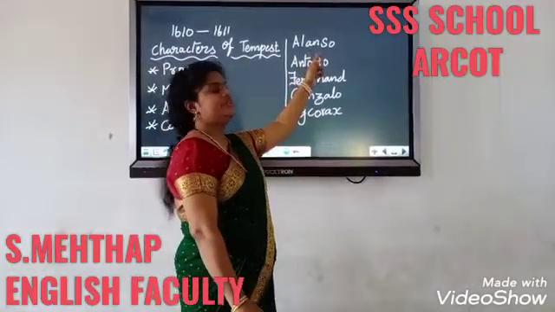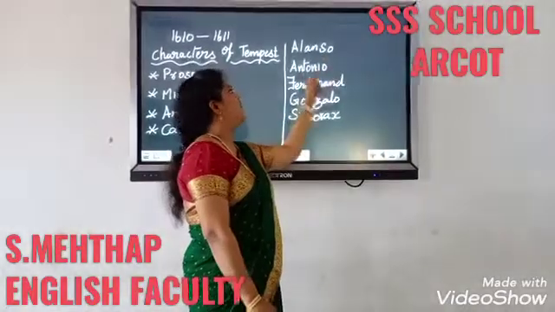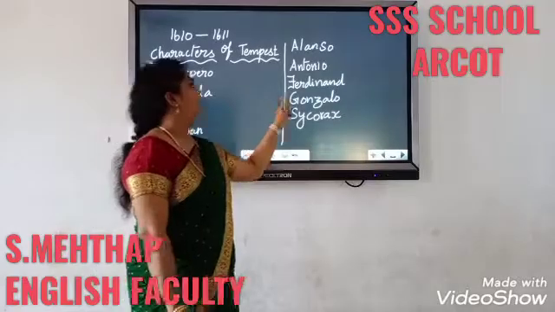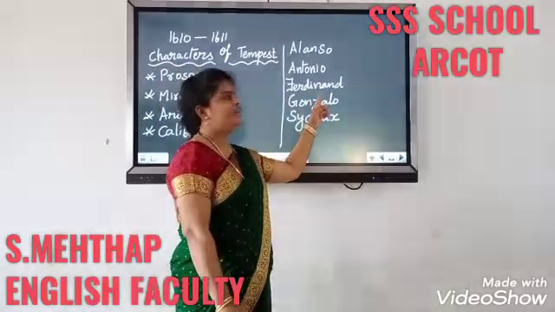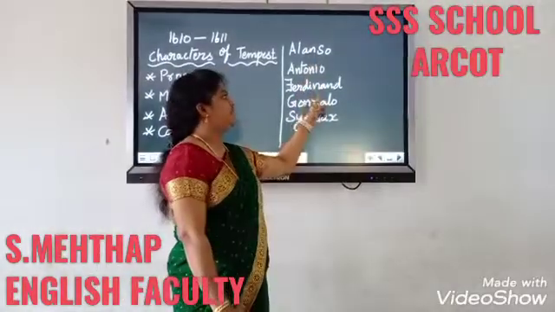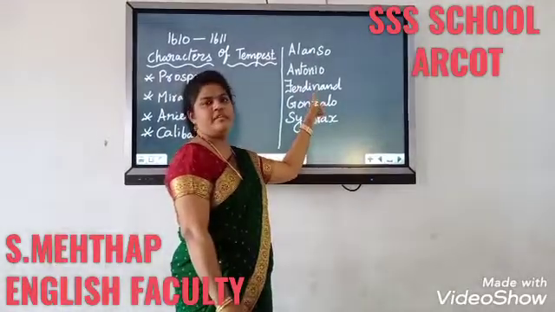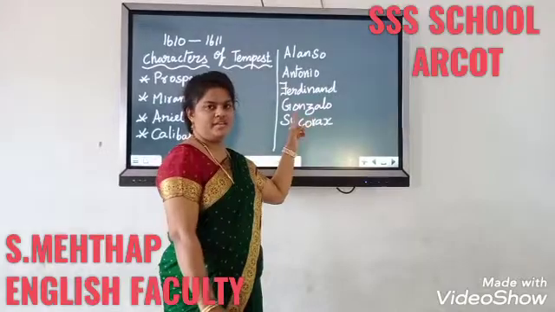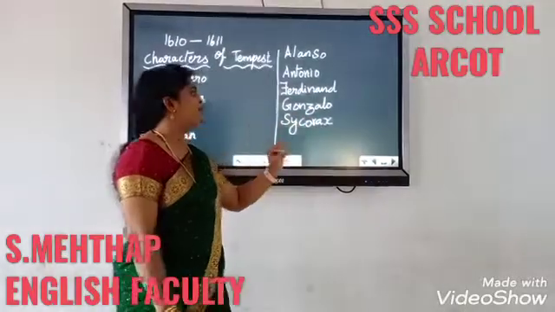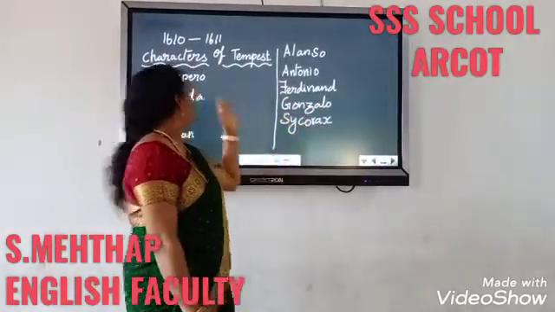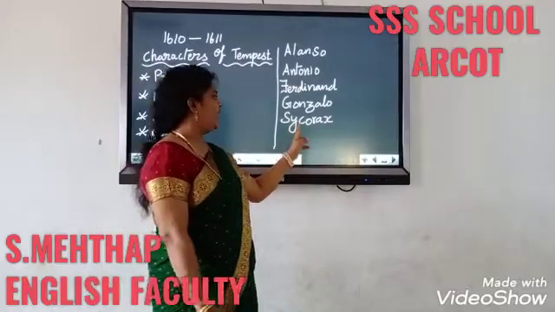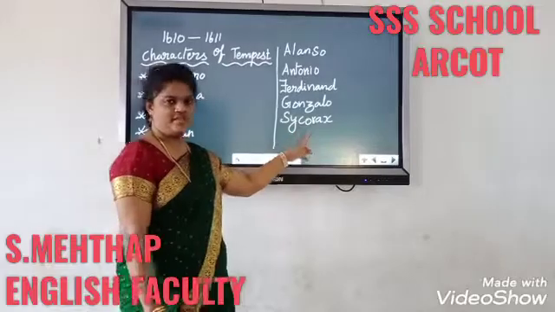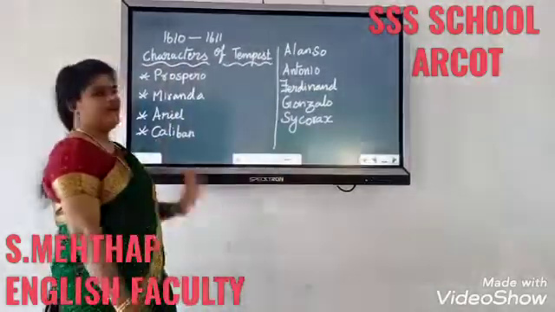Now, Alonso is the king of Naples. Antonio is the brother of Prospero. Ferdinand is Alonso's son. He is a prince of Naples. Gonzalo is one of the ministers. He is a very good person who helped Prospero. Now I have already told you who Cyclops is. Cyclops is a monster and his son is Caliban.